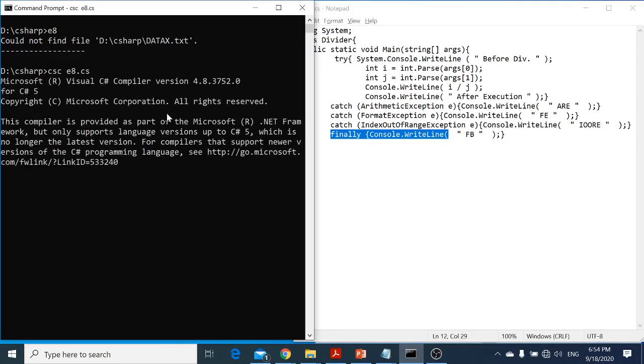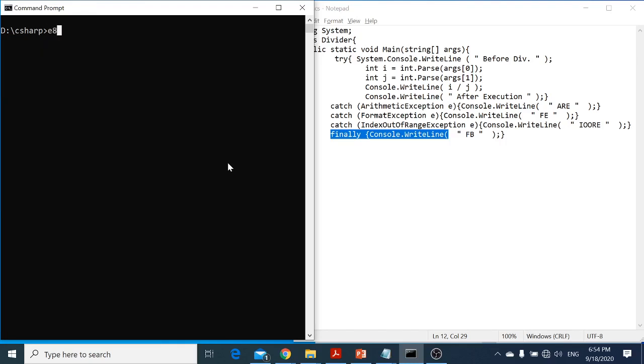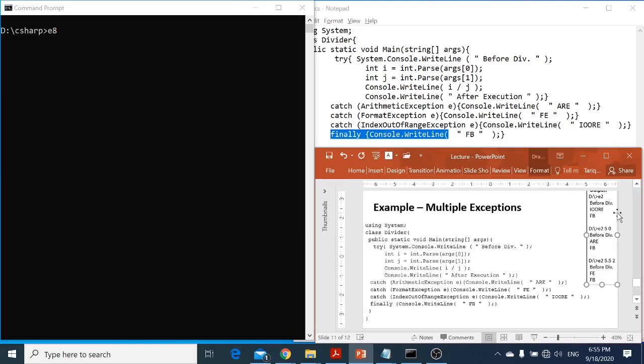I have compiled it. Okay, so it says that we have variable e that is declared but never used. No problem, it is a warning. We can just ignore this part. By the way, now I will pass the value. So for example, what value will I pass? I'll pass no value. Let's see what happens.